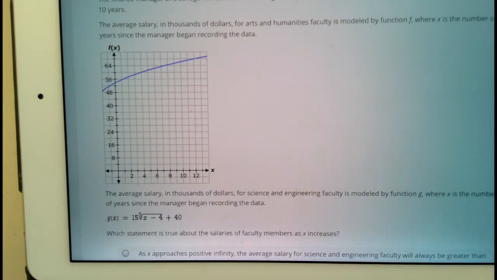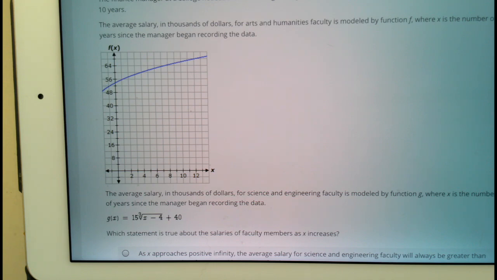The average salary in thousands of dollars for science and engineering faculty is modeled by function g, where x is the number of years since the manager began recording data. And which statement is true about the salaries of faculty members as x increases?